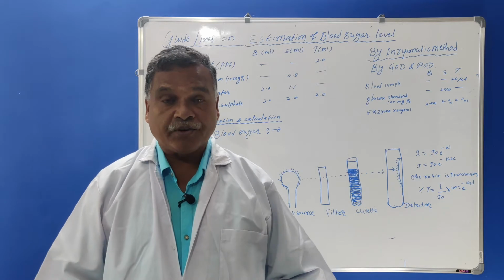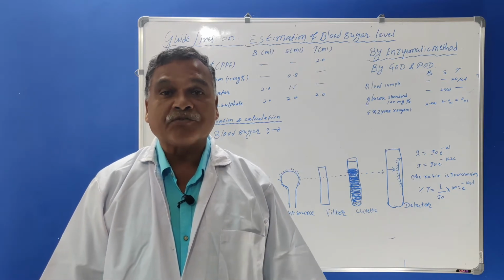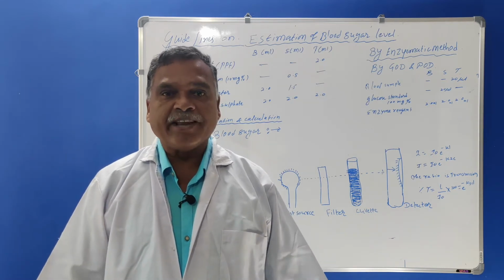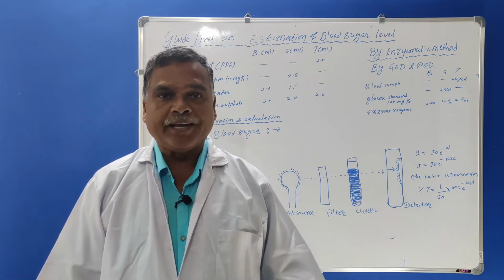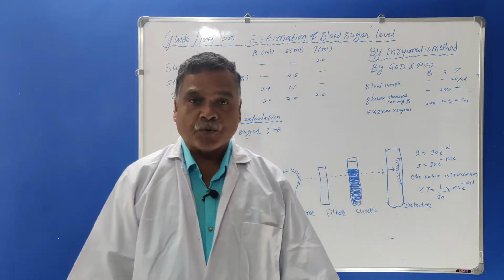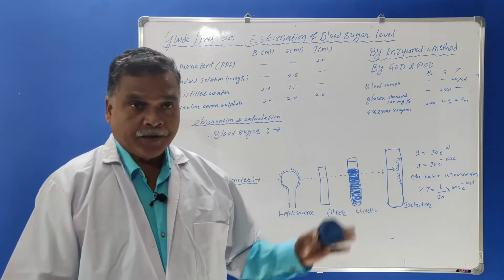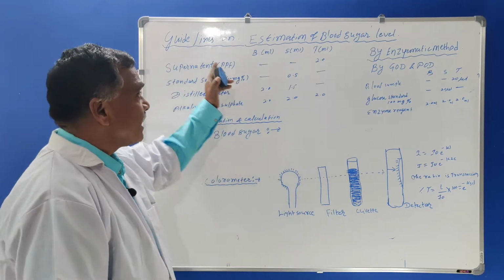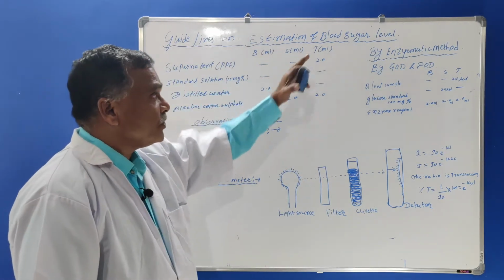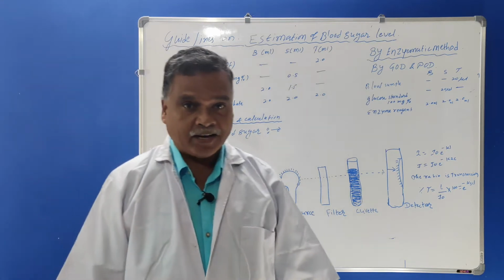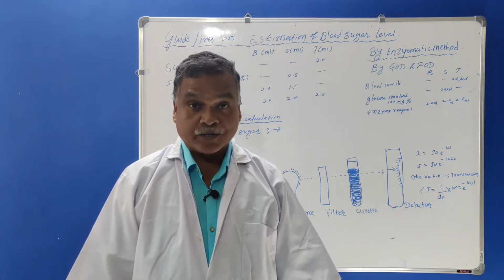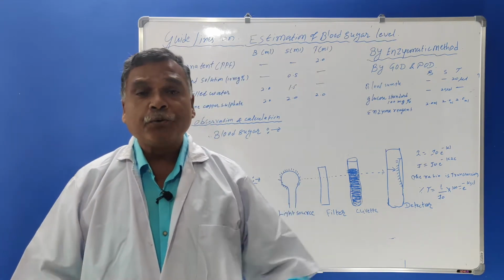If you get more and more marks out of 10, it will be very helpful for scoring the subject. So you must know the guidelines about this practical, that is the estimation of blood sugar level or blood glucose level. Why we do this estimation?